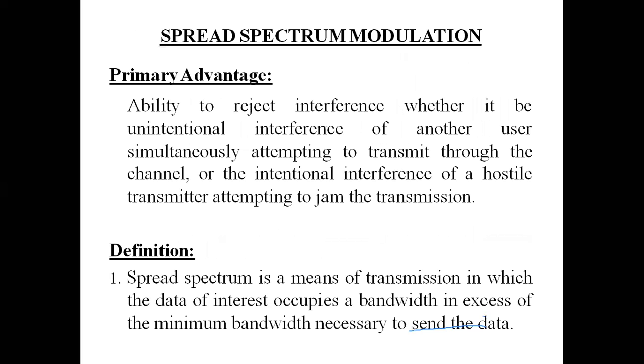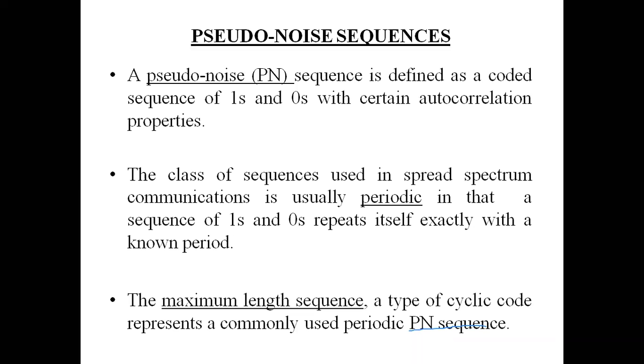So the definition of spread spectrum and the necessity, why we are going for spread spectrum, is it clear? Yes, ma'am. Okay. So spread spectrum is essentially spreading the input data in the frequency domain. We are increasing the bandwidth of the signal. And how are we able to accomplish this? By the use of a code. And the same code is used at the transmitter and receiver. The procedure done on the transmitter side is called spreading, and the procedure done at the receiver side is called despreading. So as of now, we know this much about spread spectrum modulation, right?